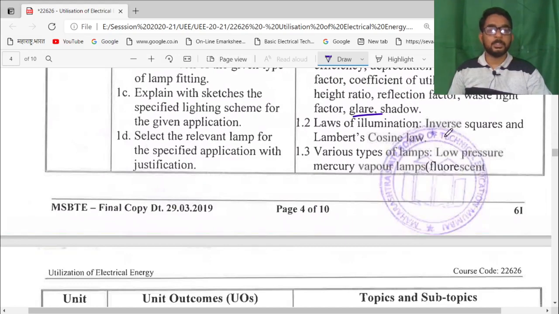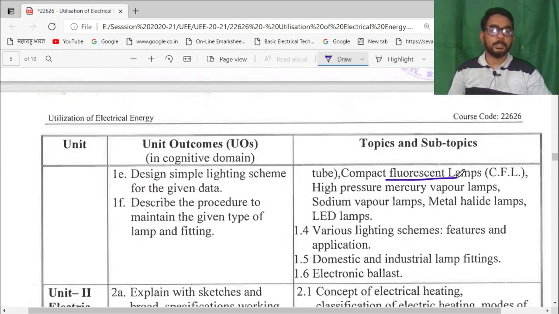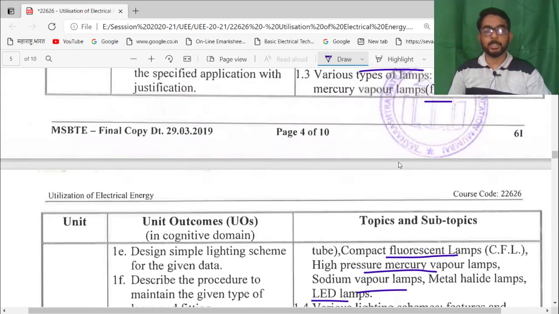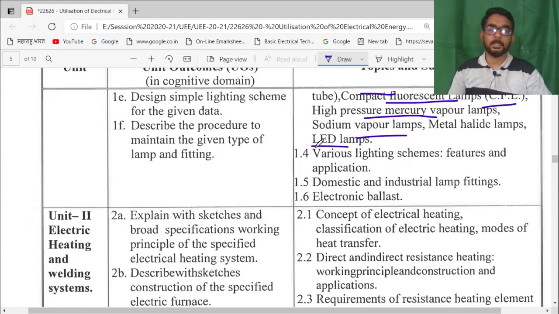Then the laws of illumination, inverse square law, Lambert's cosine law, various types of lamp, that is low pressure mercury vapor lamp, CFL, high pressure mercury vapor lamp, sodium vapor lamp, LED lamps. There are some disadvantages of tungsten filament lamp, so engineers invented CFL. Then there is also greater power consumption in CFL, so engineers developed LED lights. These metal halide lights are used at premises where more illumination is required.